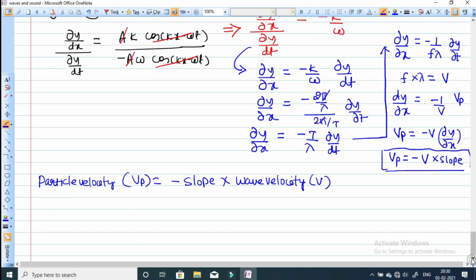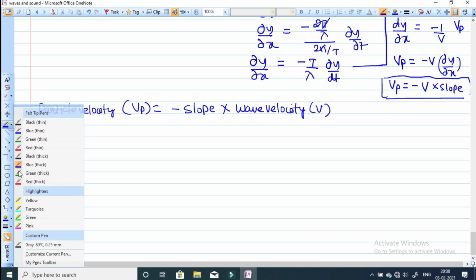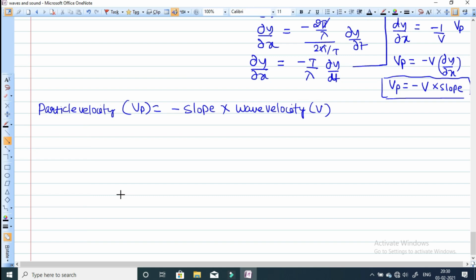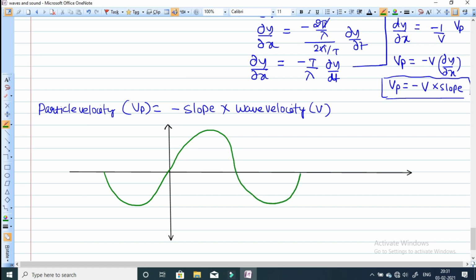Let me analyze this equation. Now suppose this is your x-axis. Let me choose the axis first. This is your axis, and this is your y-axis. A wave is here. Let me choose the wave also. This is your wave. Let me represent a wave. Simple wave I'm taking.